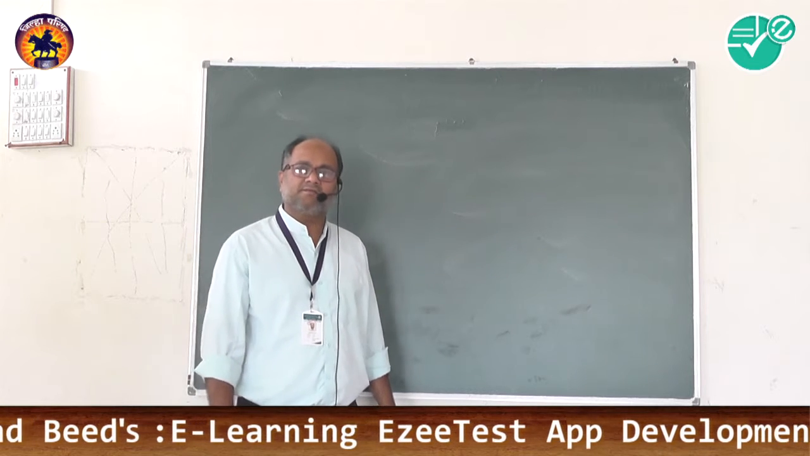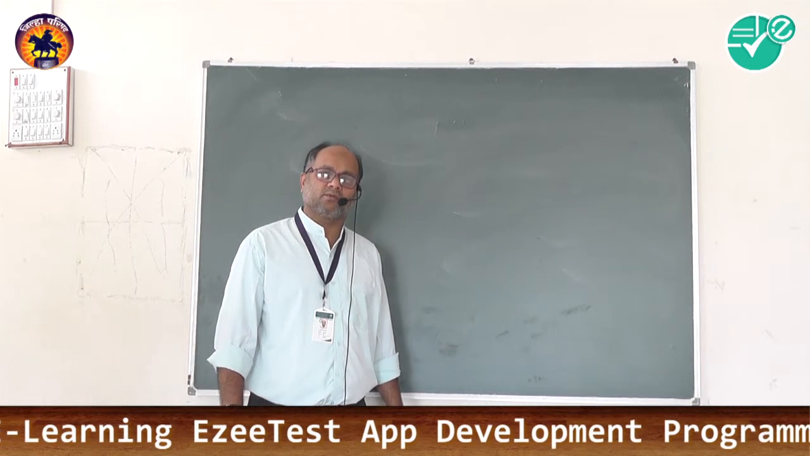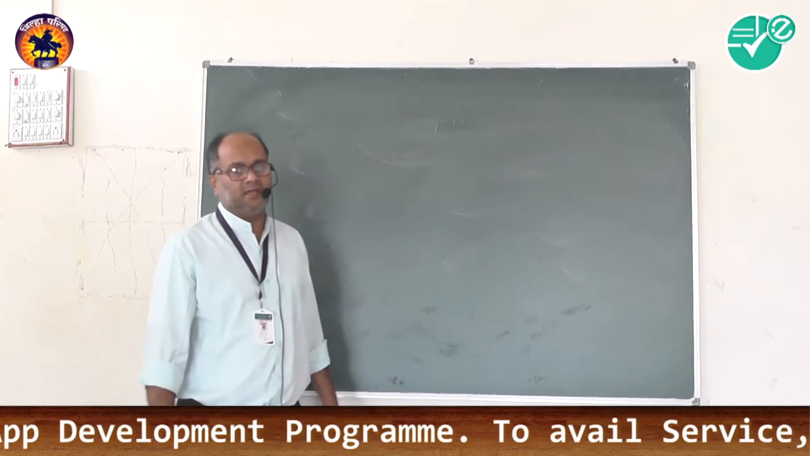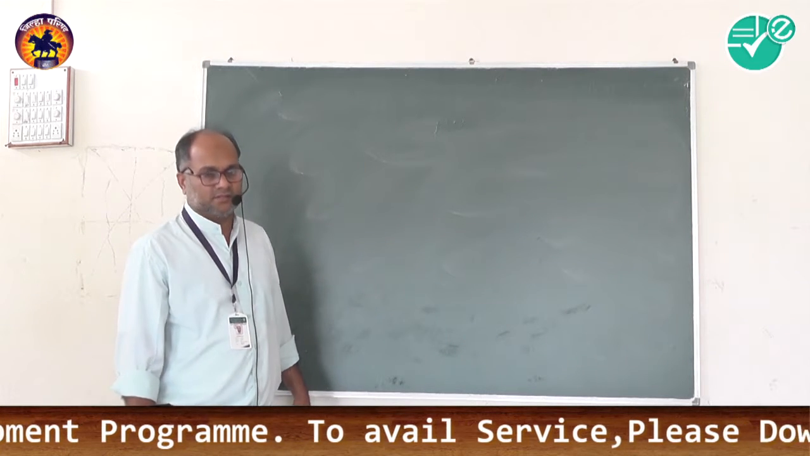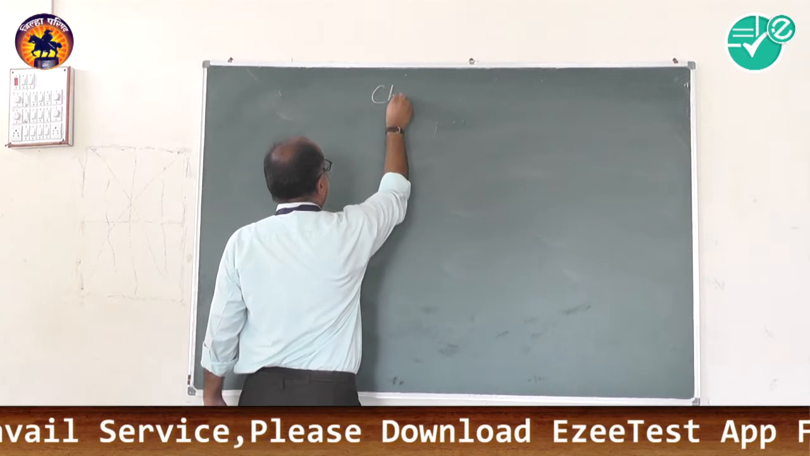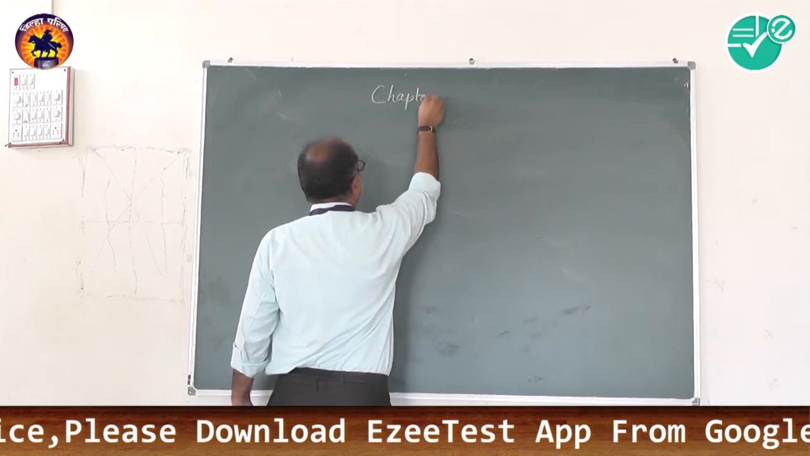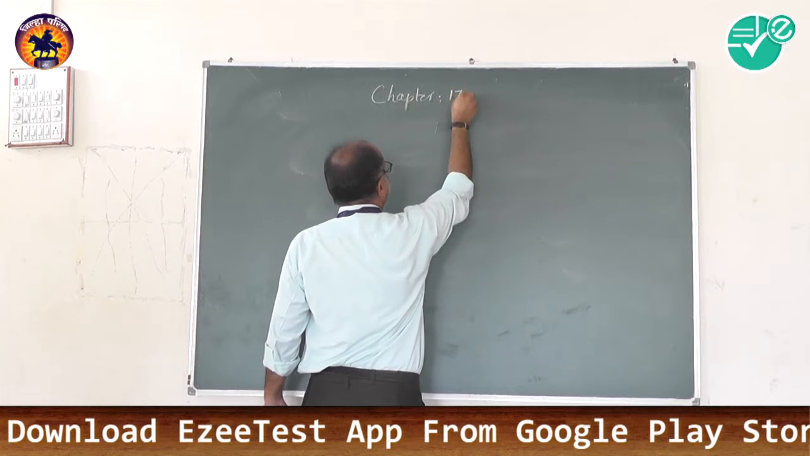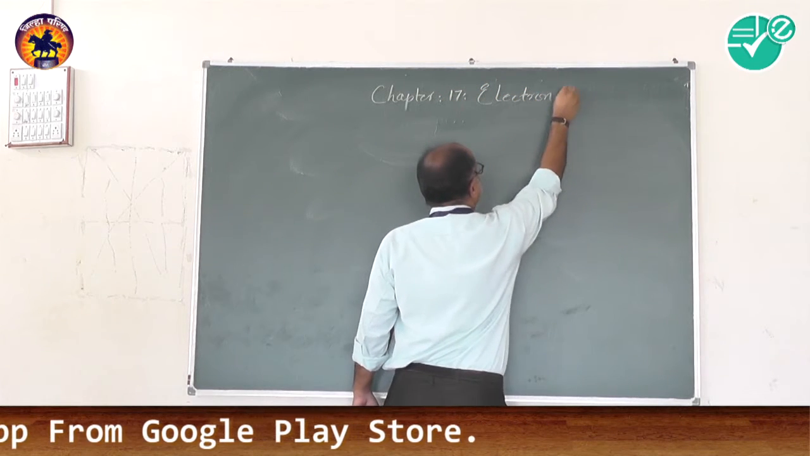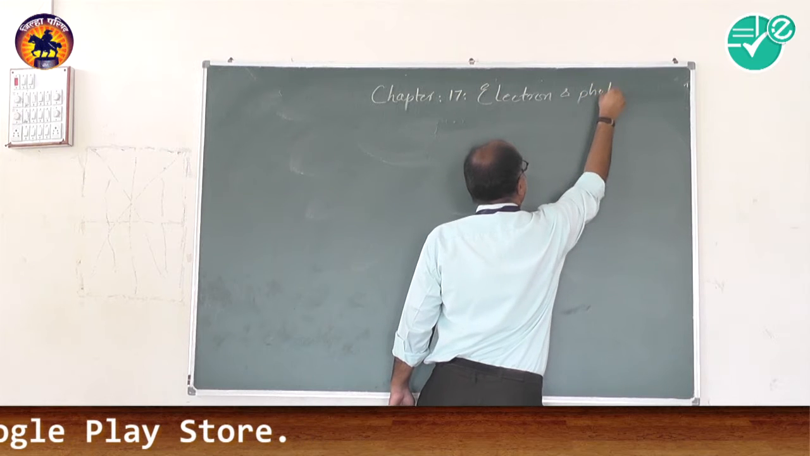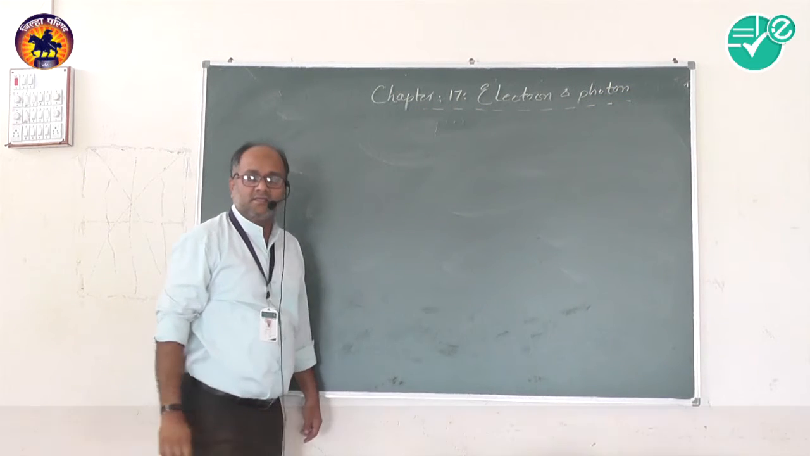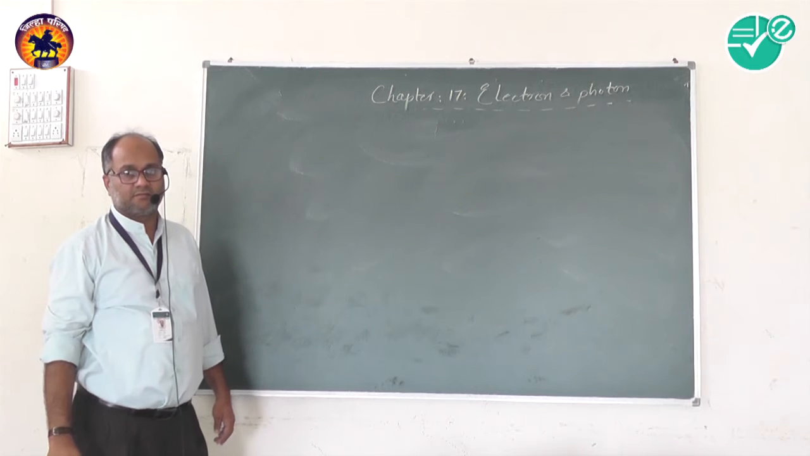Here myself Badruddin, lecturer, Millia Junior College, Bid, Physics, teaching you chapter number 17, electrons and photons. This is in the old syllabus right now, because the syllabus is being changed. This is a chapter from modern physics.